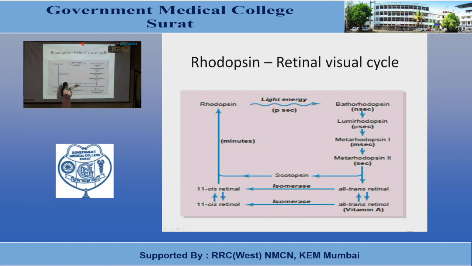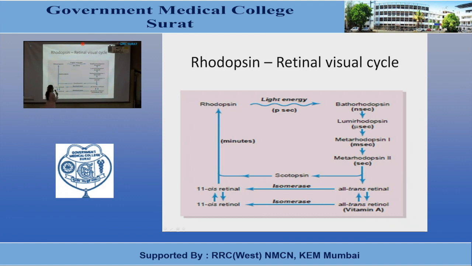Or it can take another pathway: all trans retinol will be converted, in the presence of enzyme isomerase in the dark, to 11-cis retinol, and this 11-cis retinol will then be converted into 11-cis retinal. And then ultimately 11-cis retinal will automatically combine with the scotopsin, and within minutes rhodopsin will be formed. So the concentration of rhodopsin can be increased in the retina.